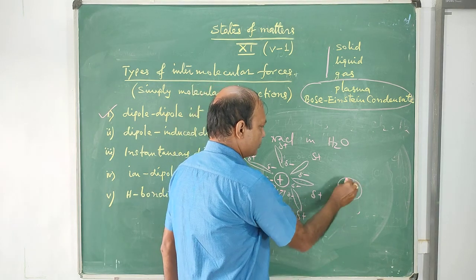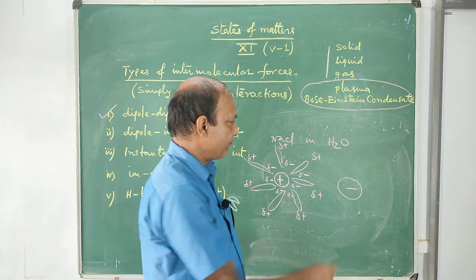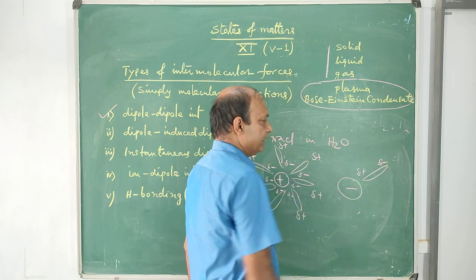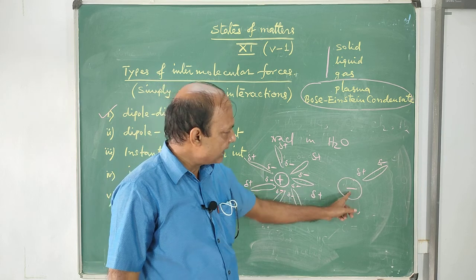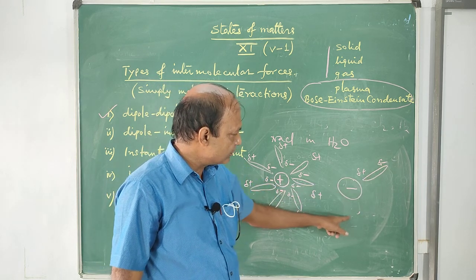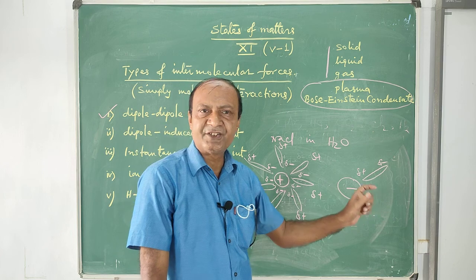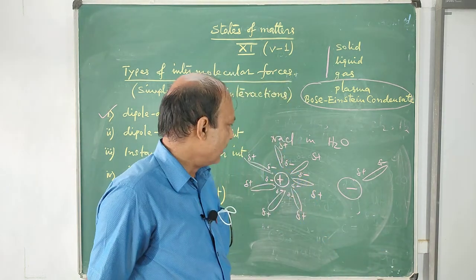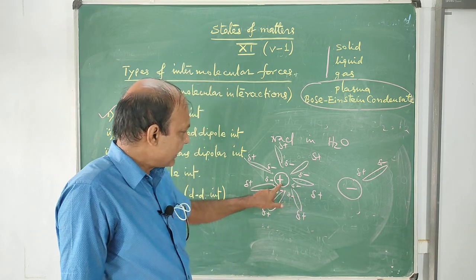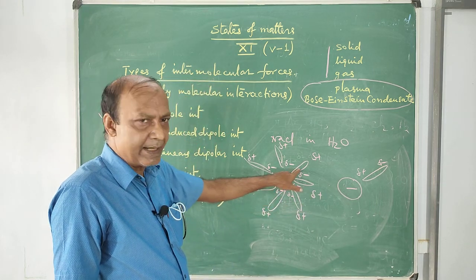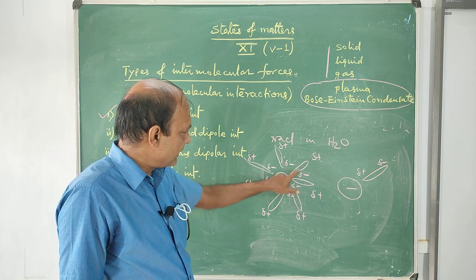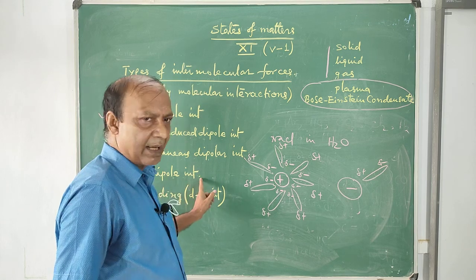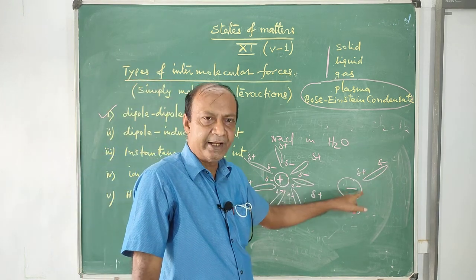Similarly, the anion will also attract the positive end of the water molecule. This is the positive end, this is the negative end. So this is the water molecule, this is the anion. Similarly, the anion will attract the water molecules around it, as many as it can, depending upon its size and charge. Now this attraction between ion and dipole is known as ion dipole attraction, or ion dipole interaction.